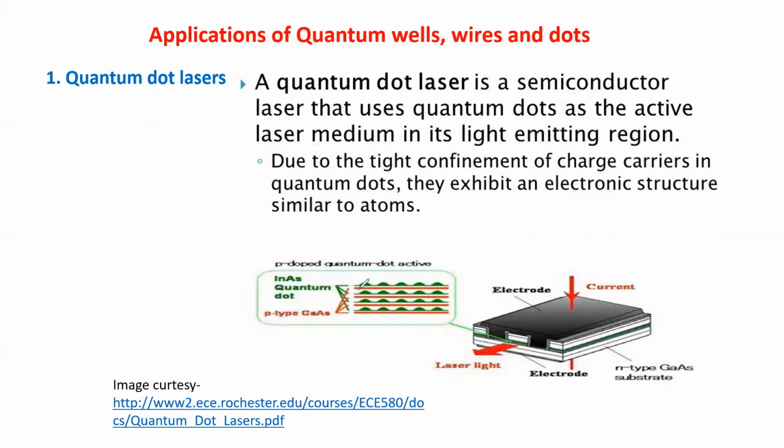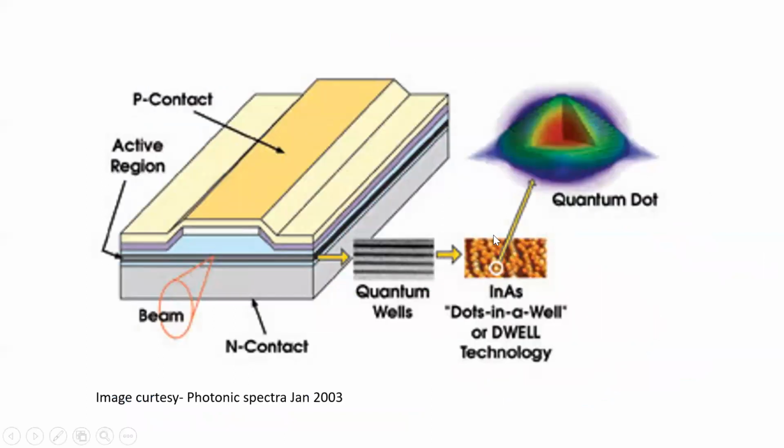Diagrammatically we can show it very easily. Again, it is not an easy process, I must repeat. You can see here multiple layers of quantum wells, one on another, and on which quantum dots, the round shapes, are placed very near each other.